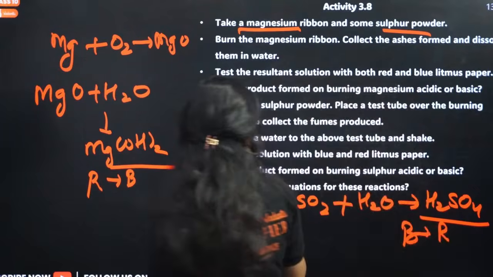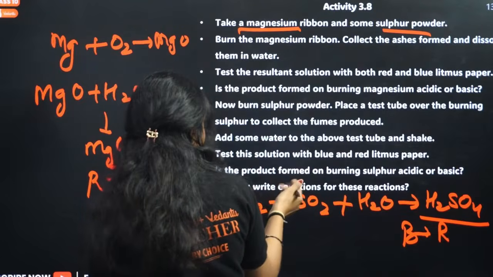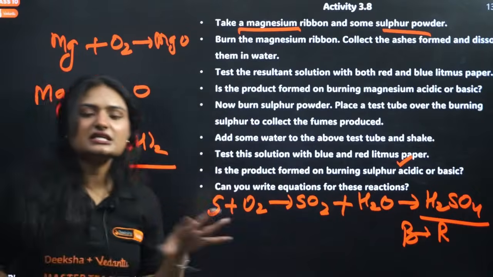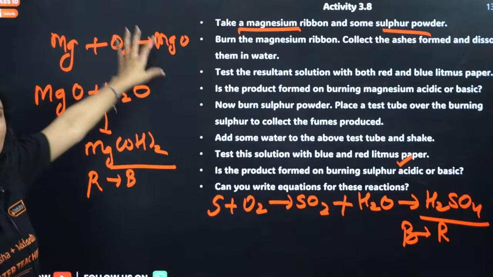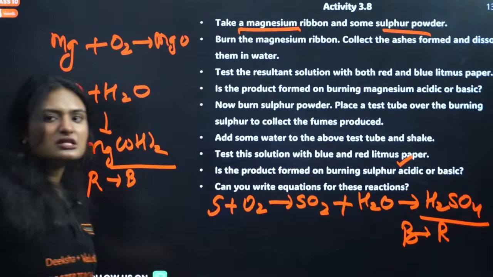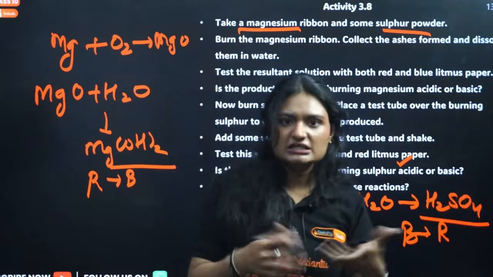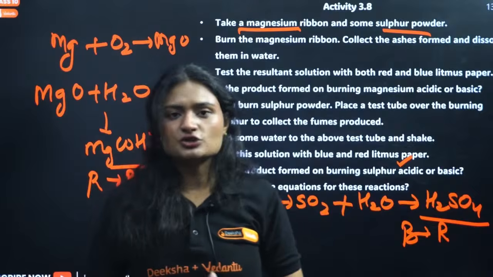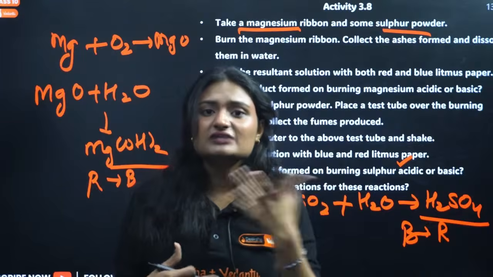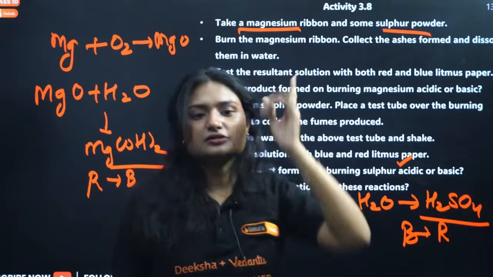Now some questions are also there. Burning sulfur is the same thing, and obviously it is acidic. Can you write equations for these reactions? Now these are the equations. Magnesium combined with oxygen, when you burn it, forms magnesium oxide. Magnesium oxide, if you combine it with water, gives magnesium hydroxide, which is a base and will turn red litmus blue. Again, if you burn sulfur in oxygen, we get sulfur dioxide. It is acidic in nature, because if you combine it with water, we get an acid, sulfuric acid. Thus it will turn blue litmus red.